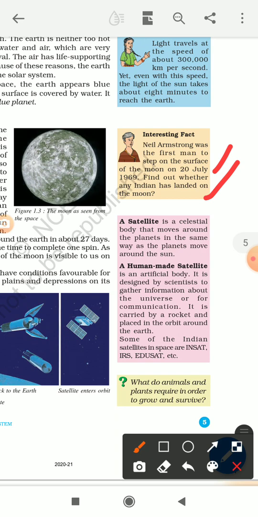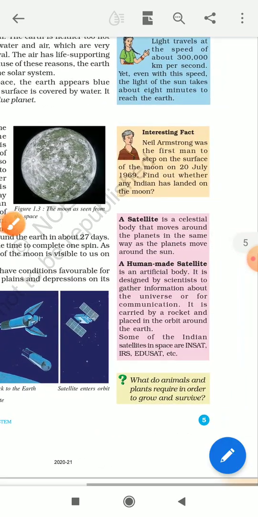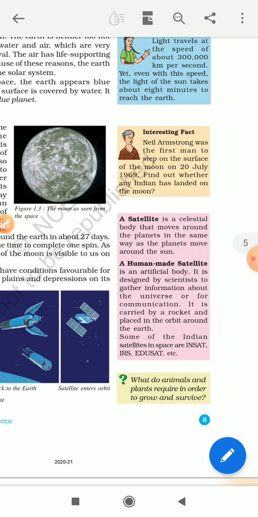Now, students, let's talk about what a satellite is. A satellite is a celestial body that moves around the planets in the same way as the planets move around the sun. So, the natural satellite Earth has is the moon. We also have human-made satellites, as we can see in this picture. These are artificial bodies designed by scientists.